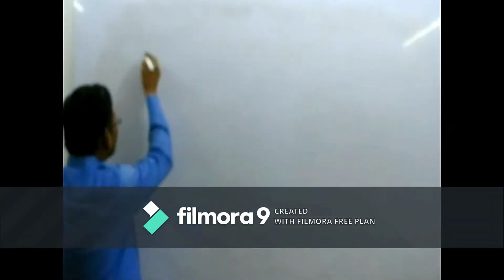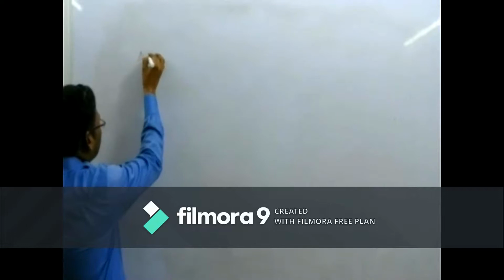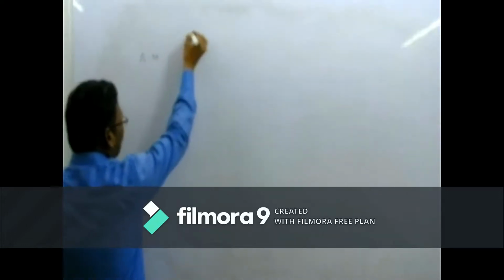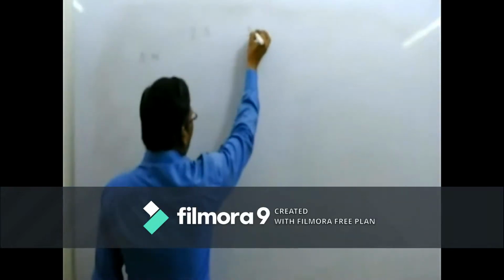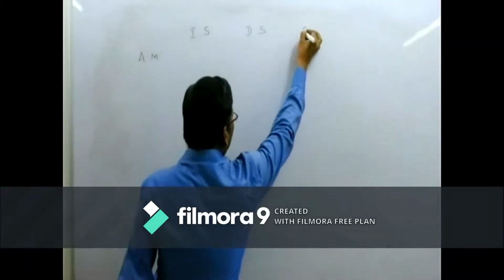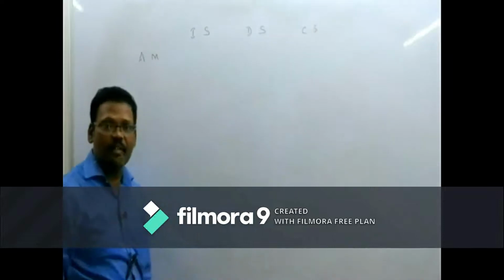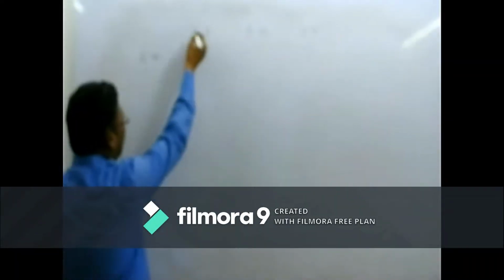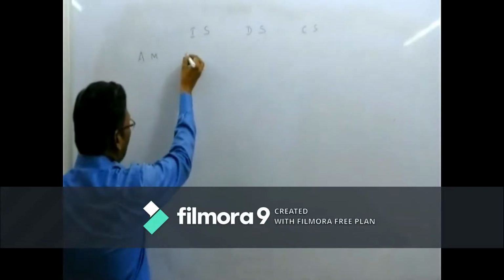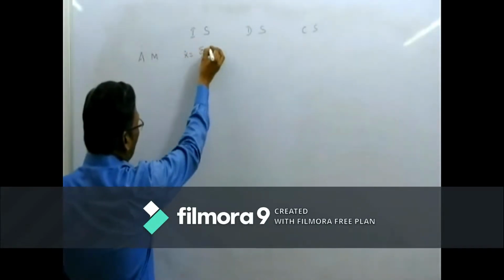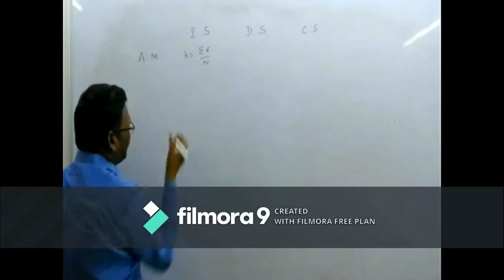Just in overall aspect, let us understand the formulas for arithmetic mean through individual series, discrete series and continuous series. In the individual series, x bar is equal to sigma x by n.